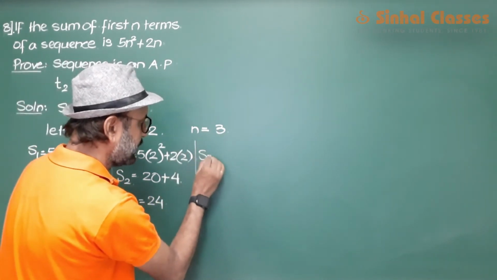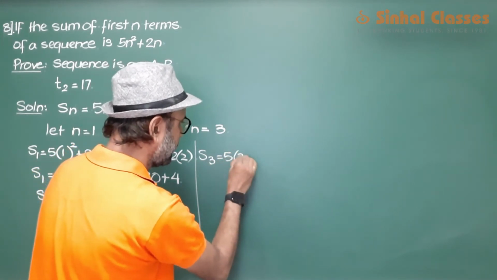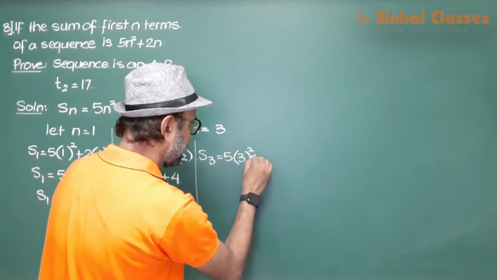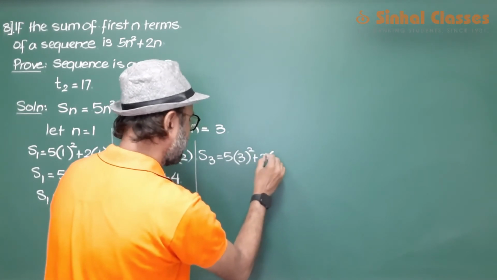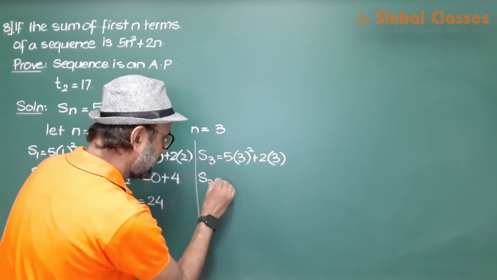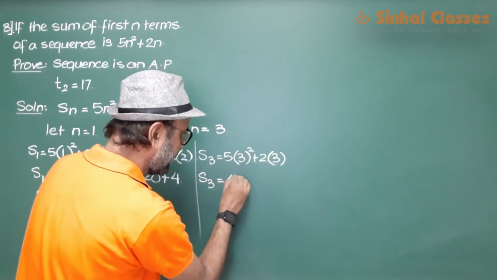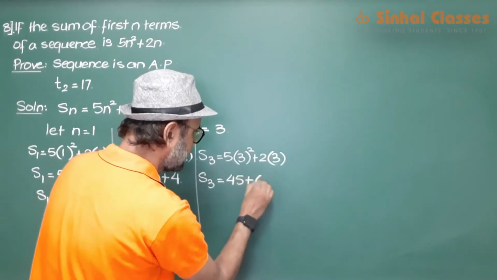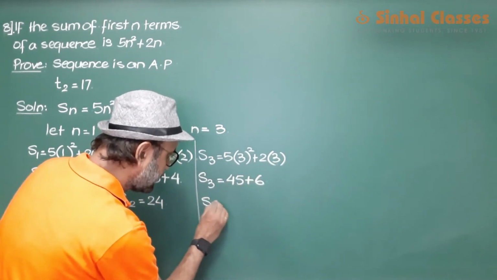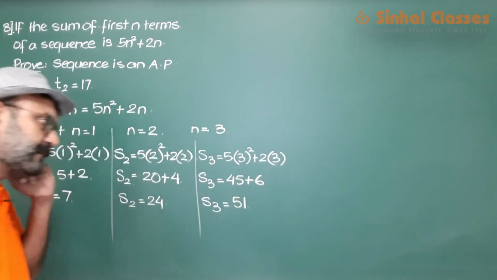Then S3, 5 into 3 square, 9 5s are 45, 45 plus 6. So S3 is 51.